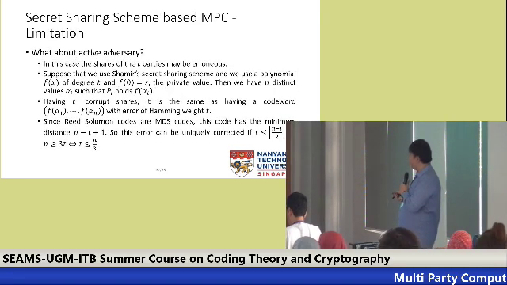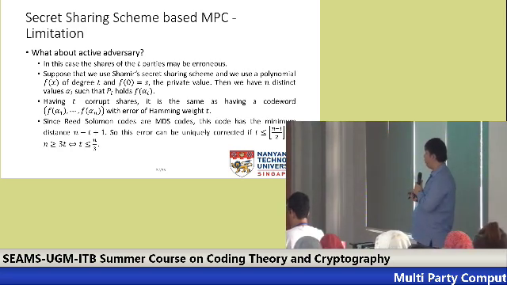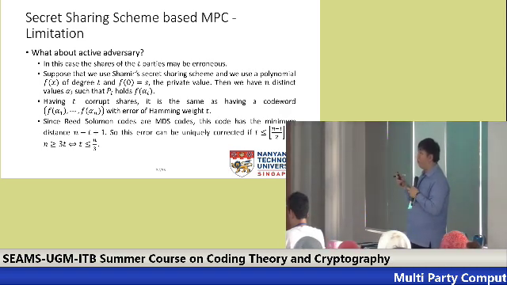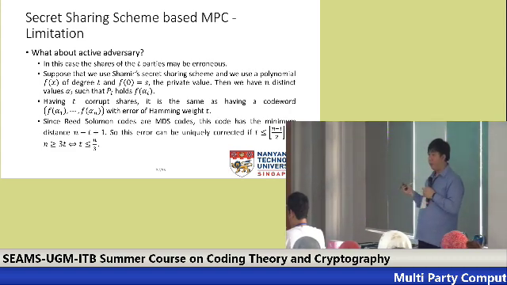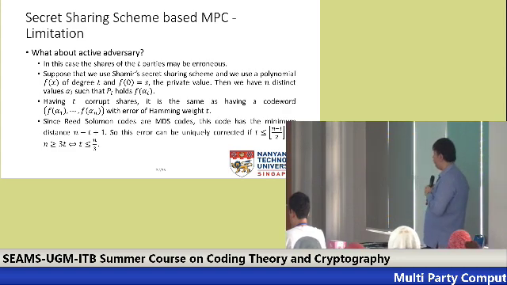Now, notice that if we use Shamir's secret sharing scheme, we use a polynomial f(x) of degree T such that f(0) equals the secret S, and then we have n distinct values alpha_i such that P_i holds f(alpha_i). Having T corrupt shares, if we move to the Reed-Solomon code way of seeing it, this is simply a codeword with error of weight at most T. And remember, since it is MDS, the minimum distance is n minus T plus 1, and we can correct errors up to (minimum distance minus 1) over 2.